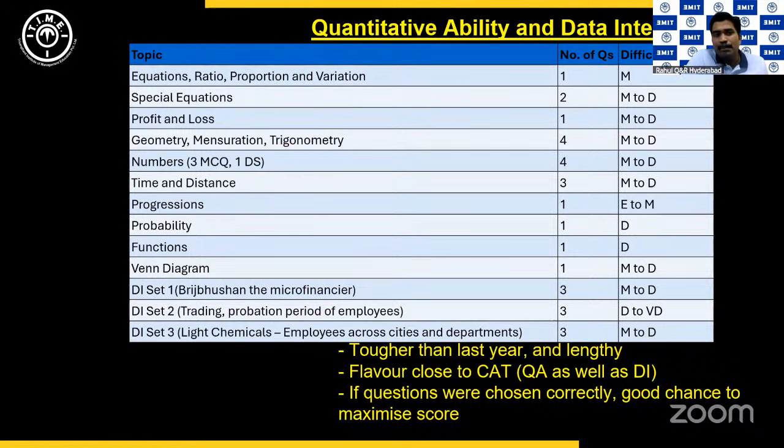Numbers had a huge representation. In fact, every year what we see is XAT especially keeps arithmetic and algebra very close. Algebra is also something they prioritize a lot, right? So in numbers, there was one data sufficiency question, which was also given as a normal MCQ with 5 options. So there were 3 MCQ questions and 1 data sufficiency question in numbers. Numbers had some pretty interesting questions, not something you would say is very difficult. The data sufficiency question was moderate.